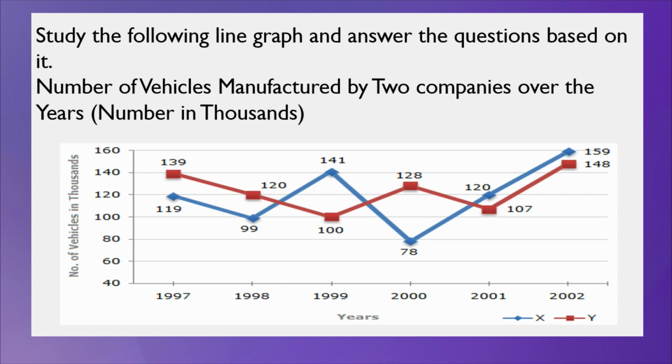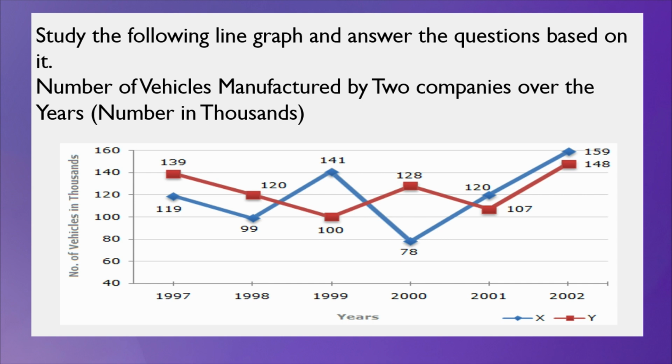In 1998 the number of vehicles manufactured is a little less, but in 1999 it increased to 141, meaning the second company increased its production more than the first company. Again it dropped to 78. Then the first company increased to 128 and dropped to 107, but the second company increased to 120, and the next year to 159.